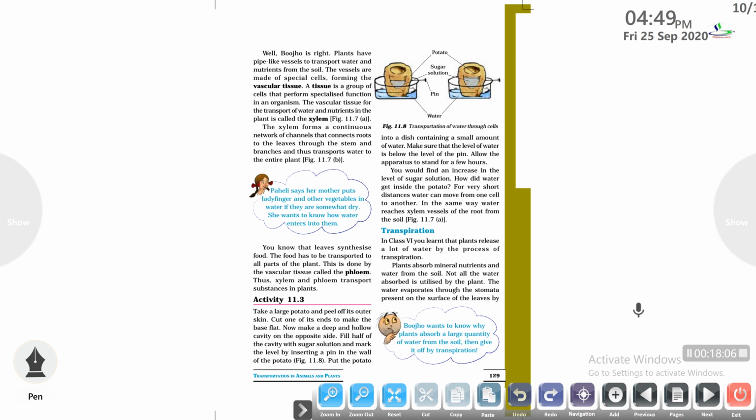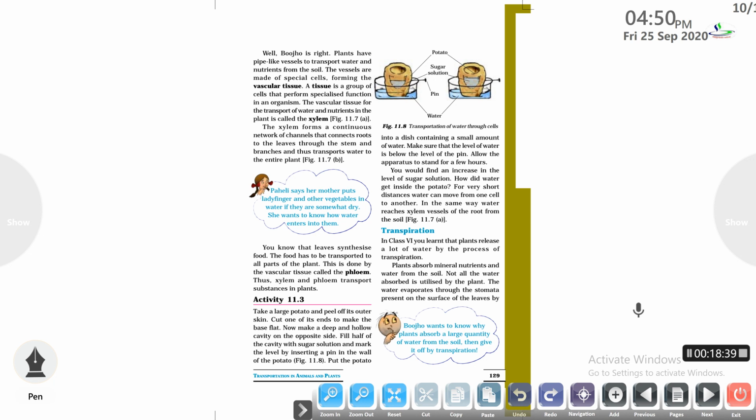The xylem, which is the vascular tissue for the transport of water and minerals in plants, forms a continuous network of channels that connect the root to the leaves through the stem and branches, and thus transports water to the entire plant. As you all know, a tissue is a group of cells that perform a similar function. So xylem and phloem are the vascular tissues present in plants. Phloem is a vascular tissue which transports the food from the leaf to the various other organs of the plant.